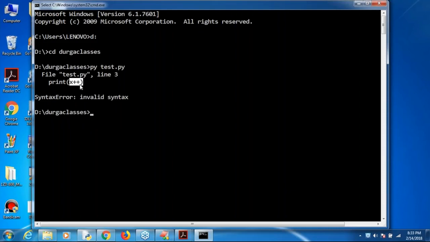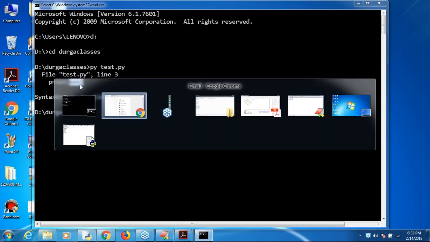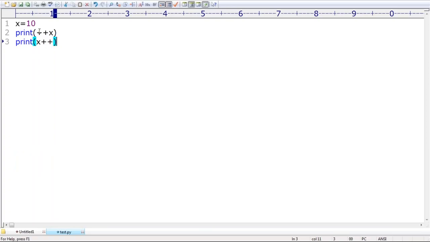The reason for that is increment and decrement operators are not available in Python. Remember that. Increment and decrement operators are not available in Python. Okay. Then immediately you ask, sir, if these are not available, then plus x.